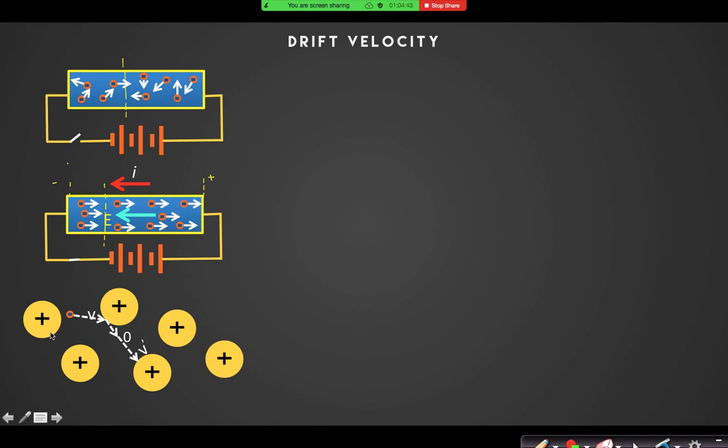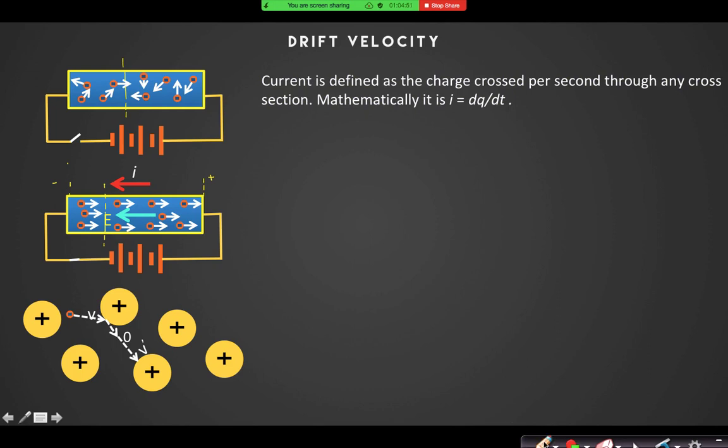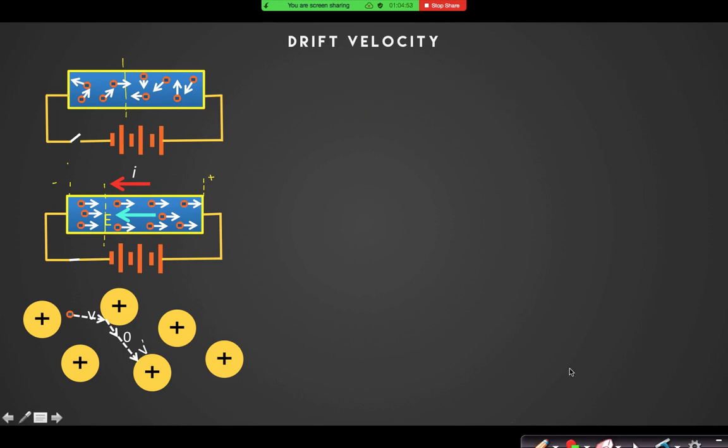And whenever this electron is accelerating in this direction, because the electric field is in this direction, I can say that electrons are accelerating in the opposite direction, right? So whenever the electrons are being accelerated, suppose the velocity becomes from 0 to v, and after it again collides with the lattice, its velocity will become 0 or near to 0, because most of the energy of the electrons is converted into the heat energy during this collision, right?